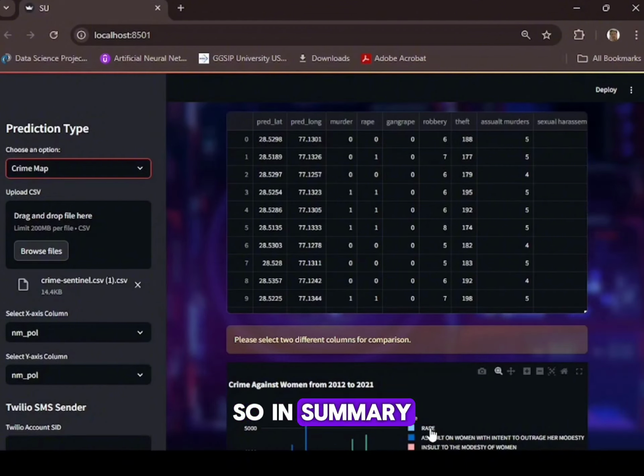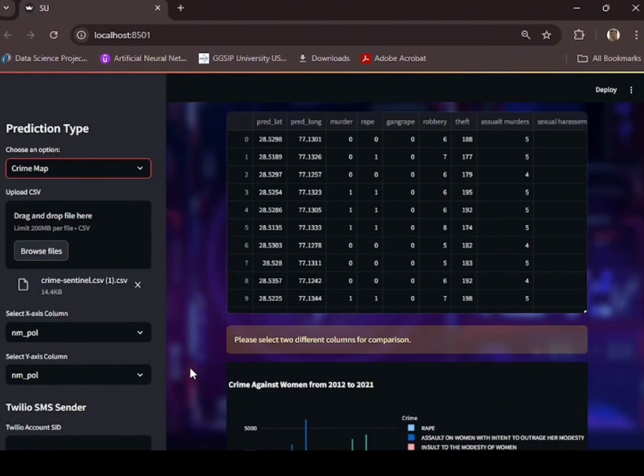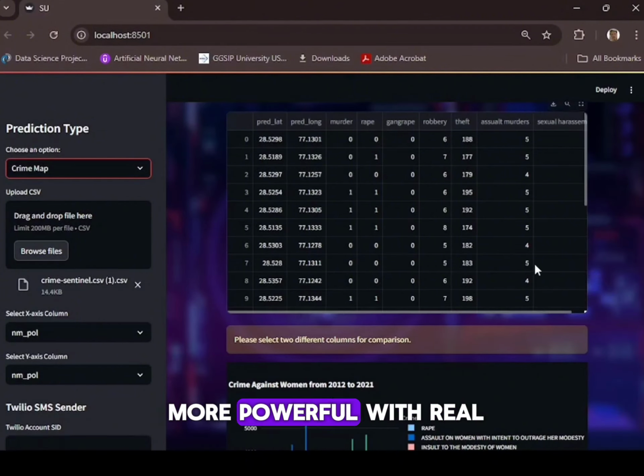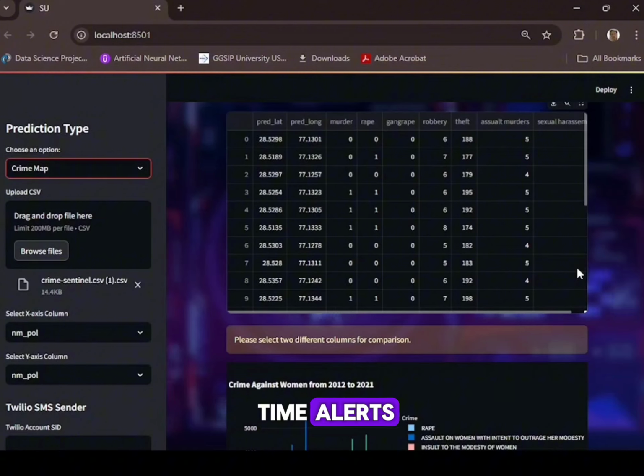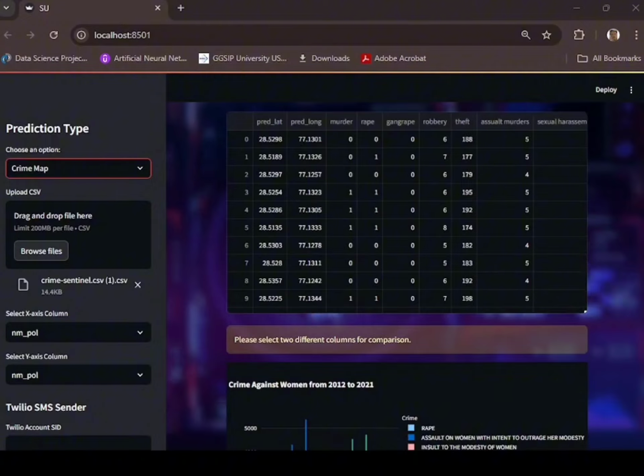So, in summary, Sentinel Mark II has made significant strides in crime prevention. Mark III will be more powerful with real-time alerts, SOS button, Google Map integration, and travel itinerary planner.